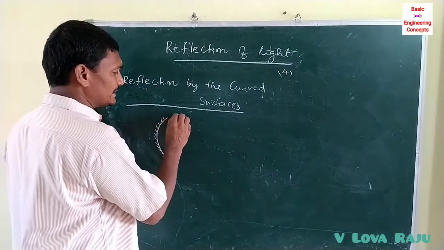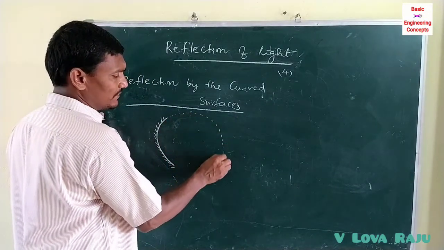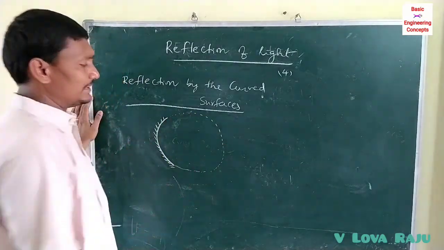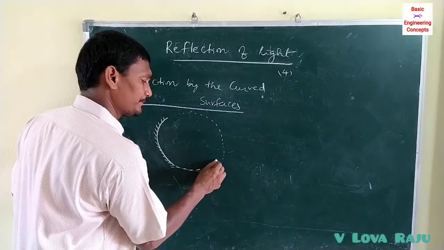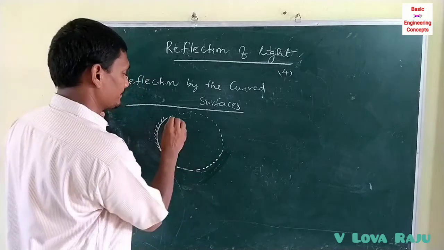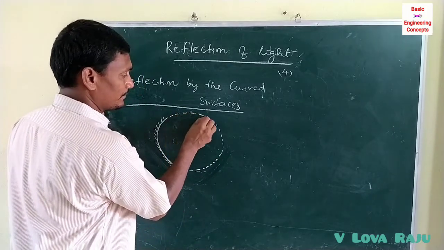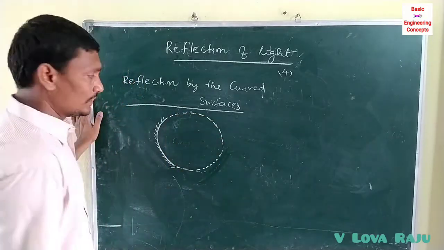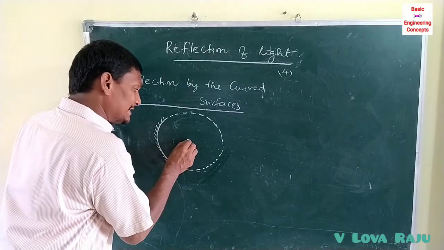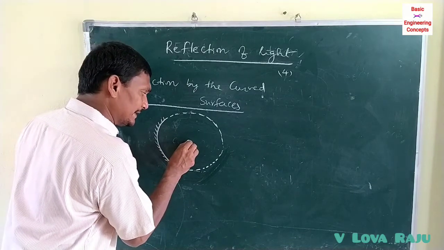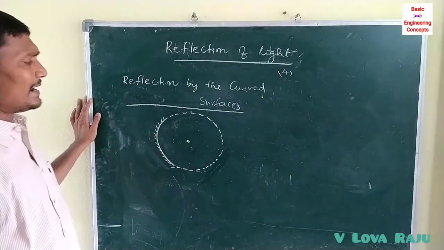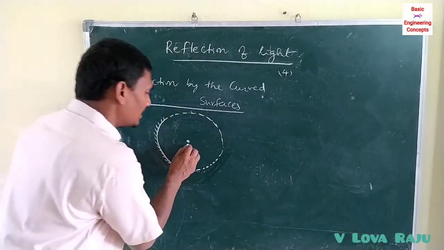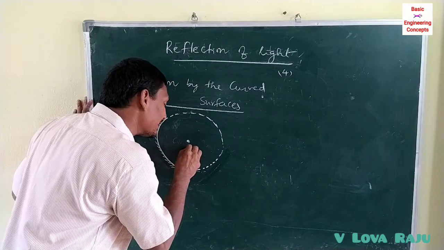You have to complete this. A sphere was formed like this. The center of the sphere, of which the mirror is a part, is called the center of curvature.